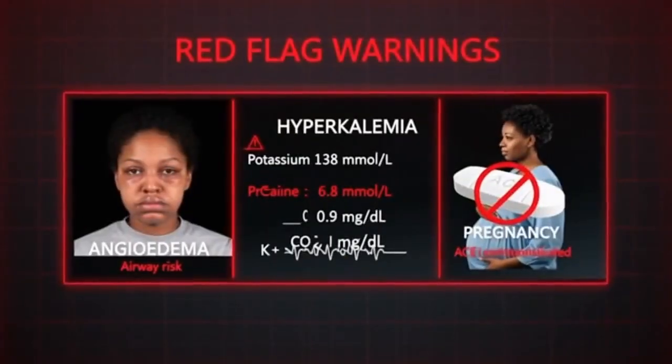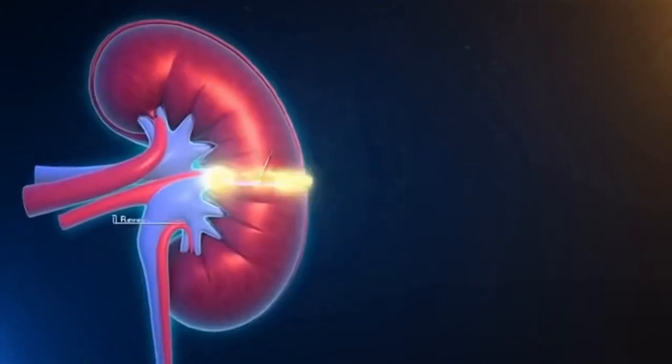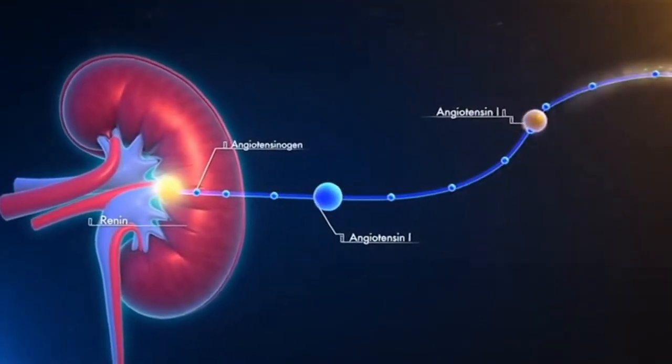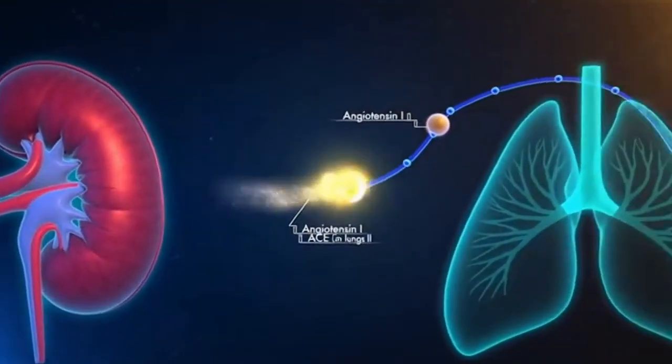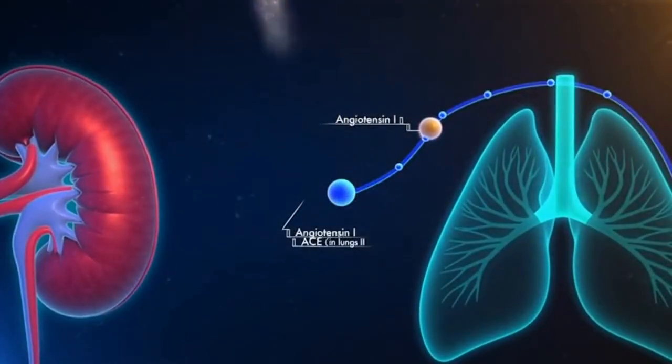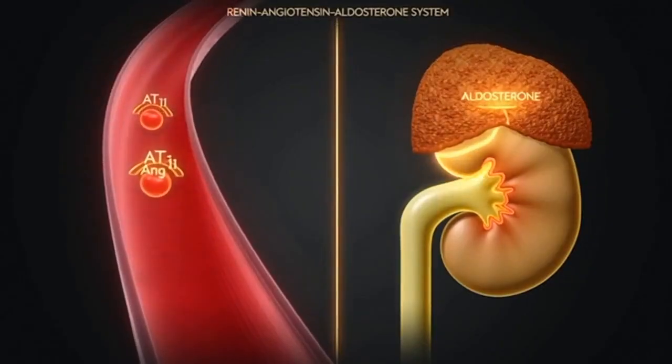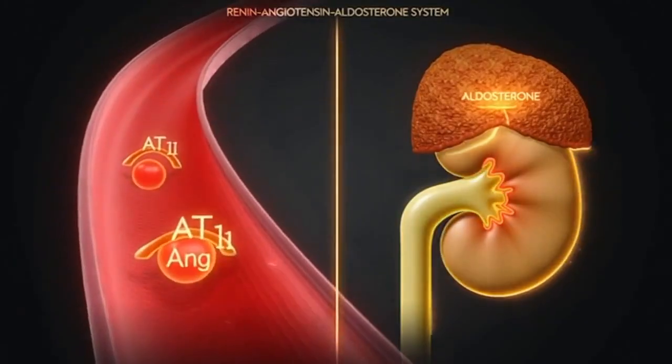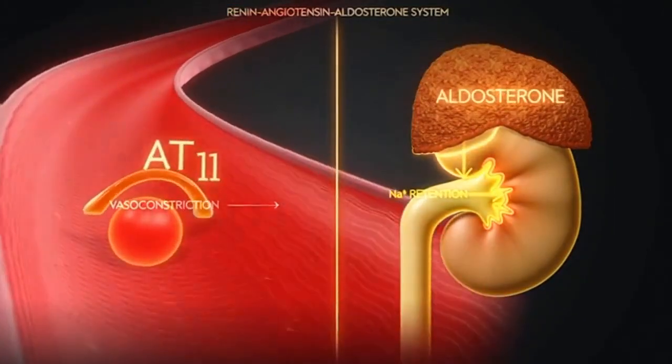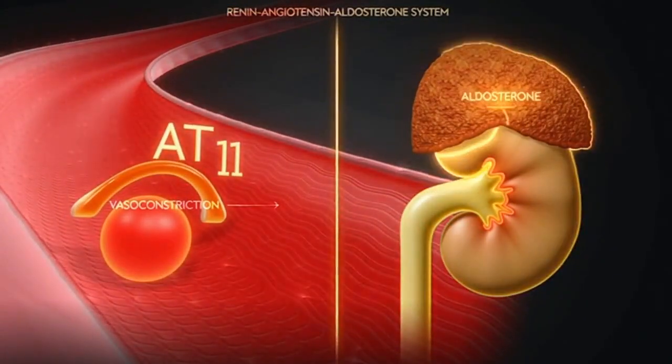Key adverse effects beyond cough and angioedema: hyperkalemia from reduced aldosterone activity. Use with caution in patients with CKD or those on potassium-sparing diuretics. Acute kidney injury, especially in patients with bilateral renal artery stenosis.